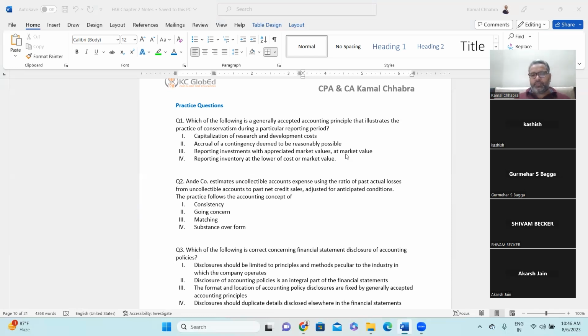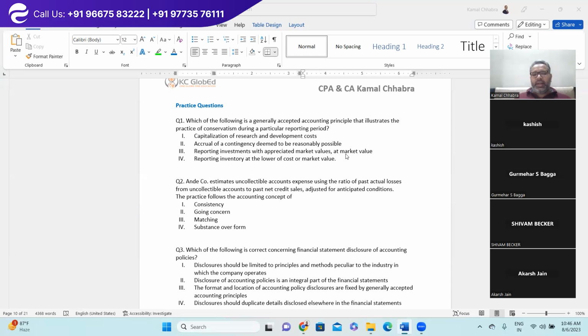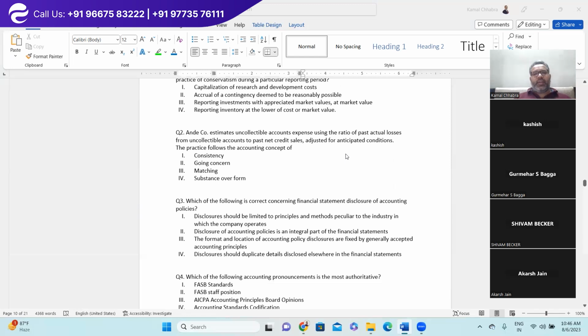So if you see the fourth point, inventory at lower of cost or market value, they follow conservatism. That means whatever is lower, you need to recognize the inventory at that value. That means the remaining balance will go to provision for obsolete inventory. So expenses will increase. Now it makes sense? Clear. Okay, second question.